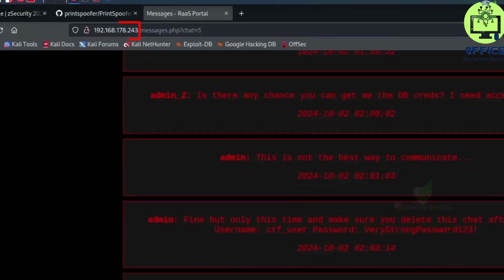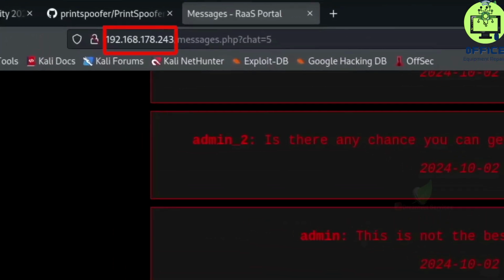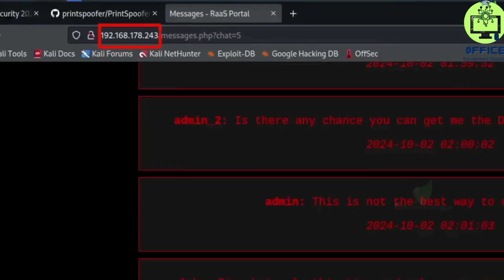I already know the IP address of my target, so let's start exploring the target server for vulnerabilities.